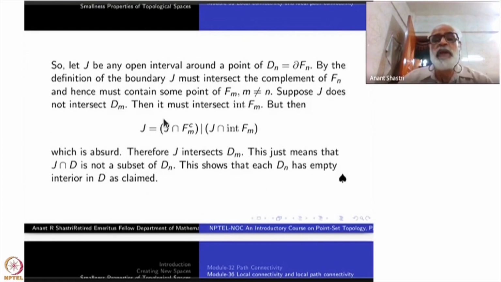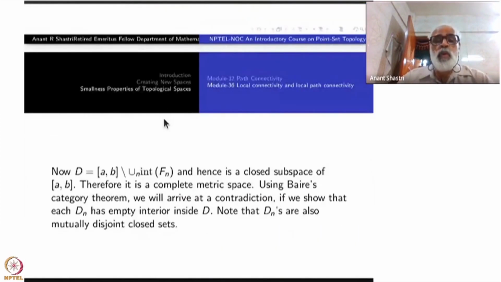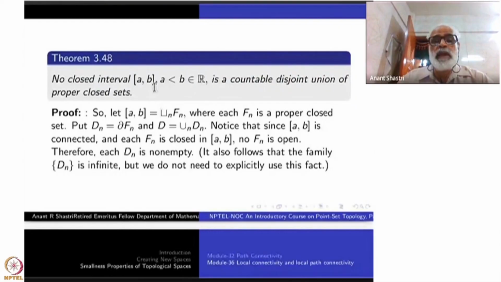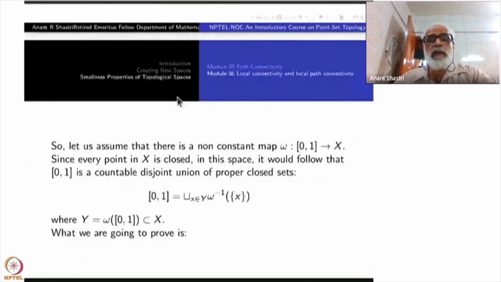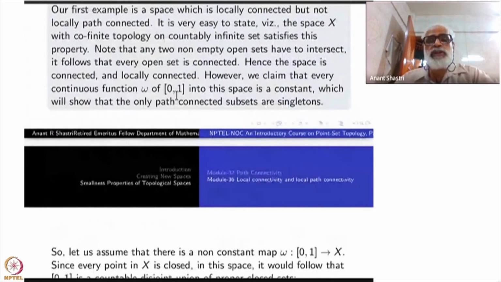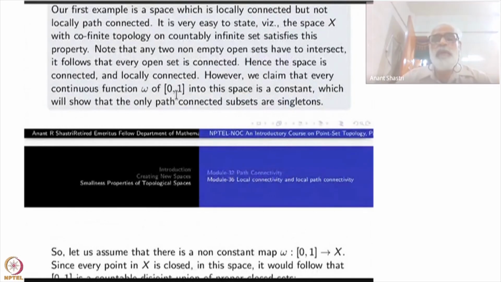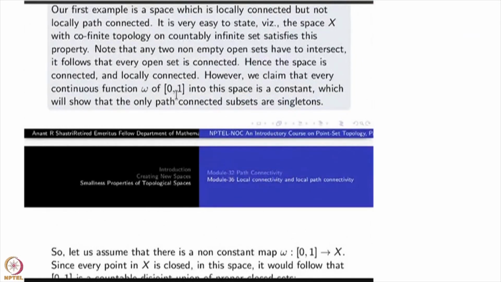And that proves that no closed interval can be written as a countable union of disjoint proper closed subsets. In particular, the cofinite topology on a countable set is what happens? It is not path connected. Every path component is a singleton.